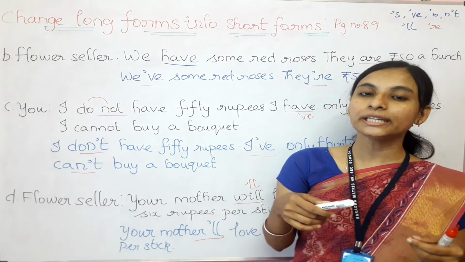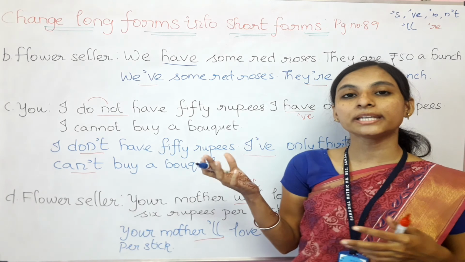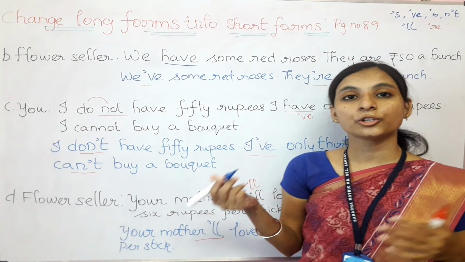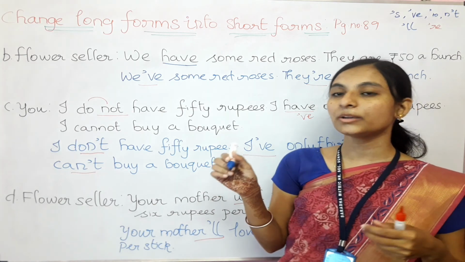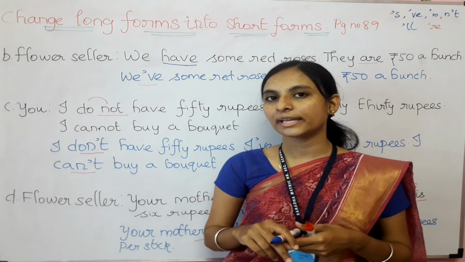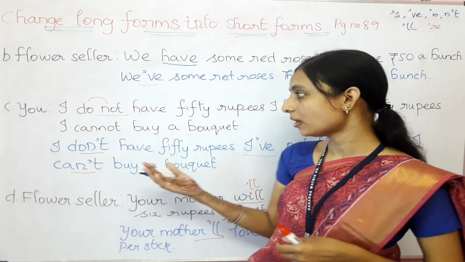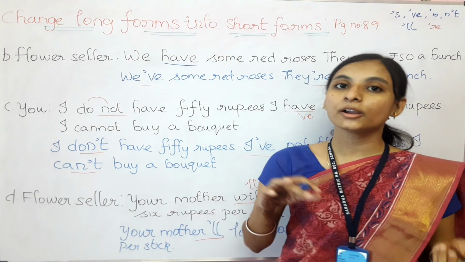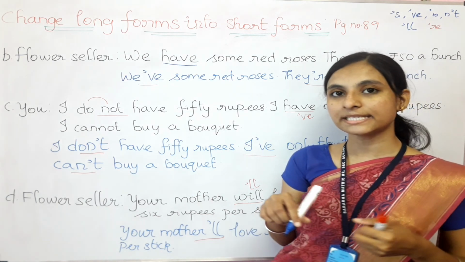And also to the will family, that is will or would, and also the negative form of can or cannot or will, and also would and do form, have form. Whenever the negative form, that is any auxiliary verb, comes with not, there also we are going to make the short form, that is do not will become don't, cannot will become can't, would not will become wouldn't, and will not will become won't. So those things, there we are going to make changes.